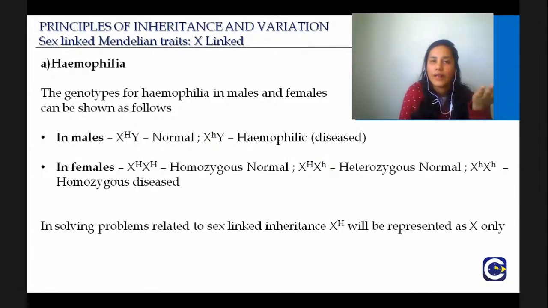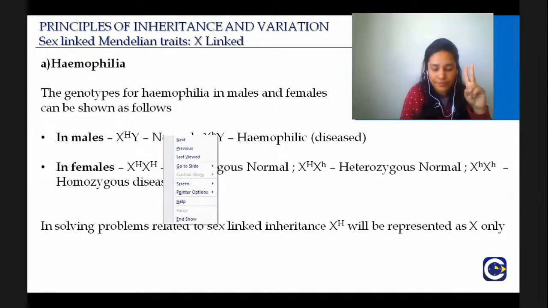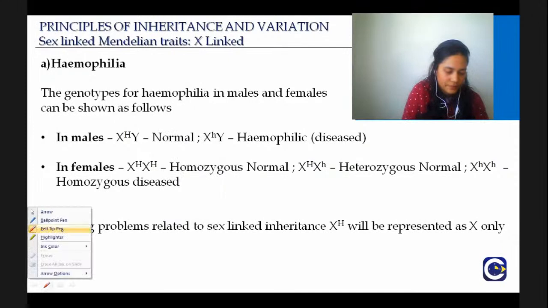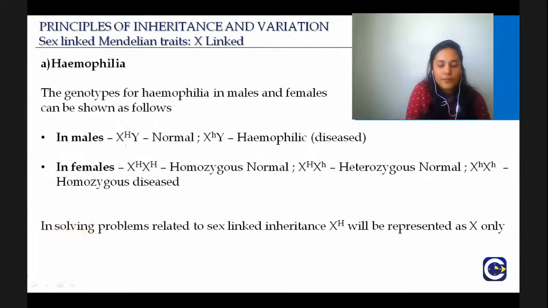Now let us look at what happens in females. In females, we have two X chromosomes. Capital H and small h, okay. Capital H will be dominant, small h is recessive. When the dominant is present, it is normal.